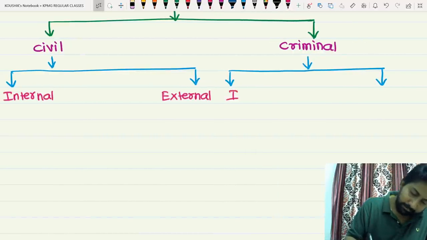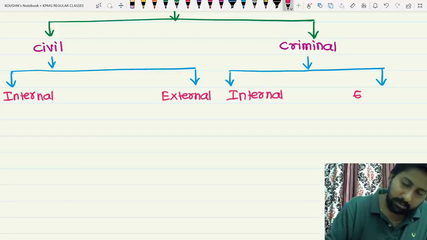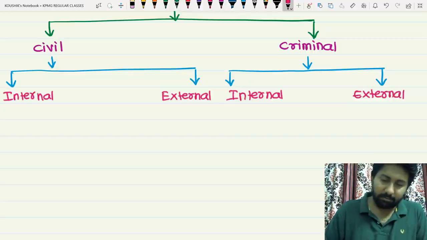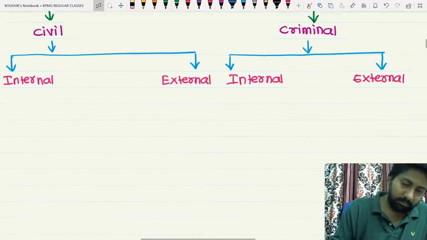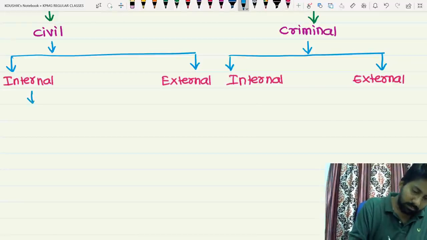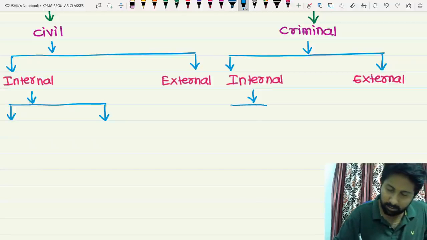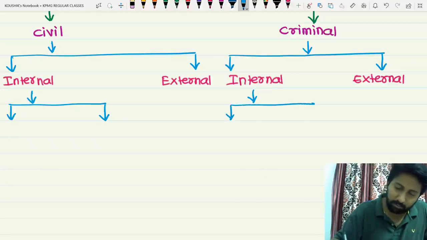Criminal also internal, external. Internal, I will divide it into two parts.